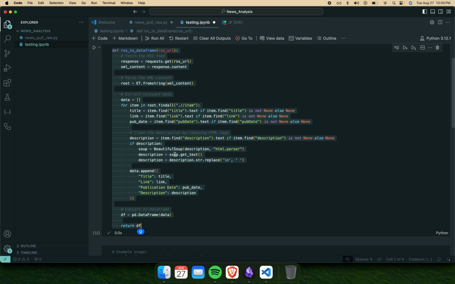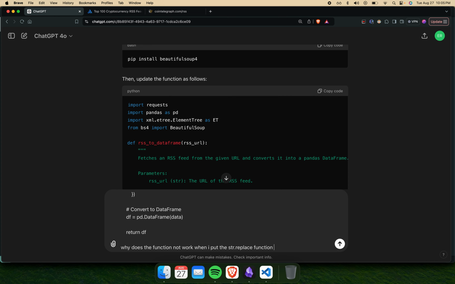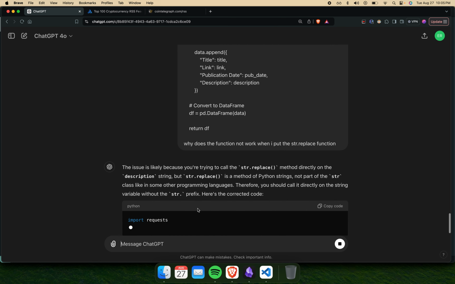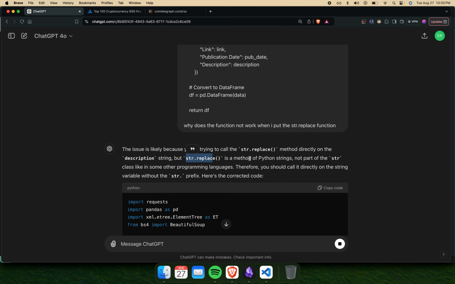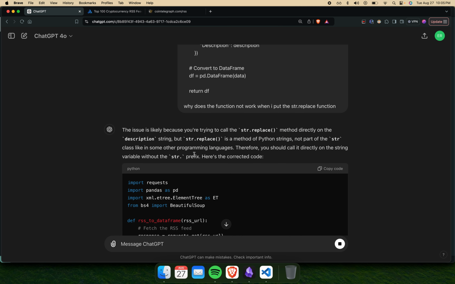Okay, I'm just gonna use good old ChatGPT here. Why does the function not work when I put the string.replace function? You're trying to call the string replacement directly on the description string, but replace is a method of Python strings, not part of the string class like in some other programs.